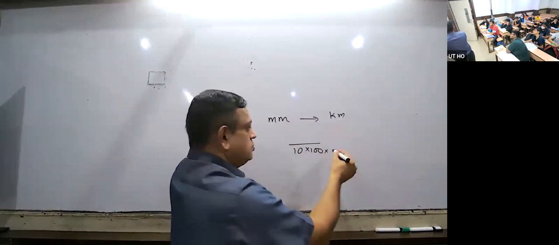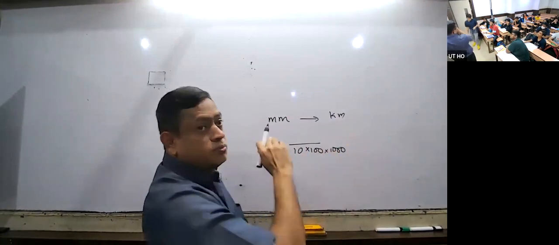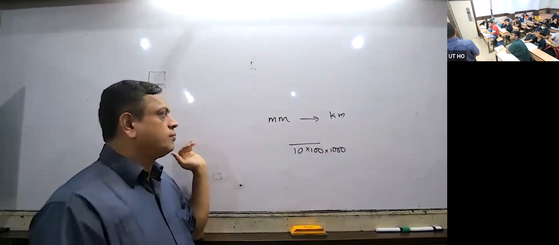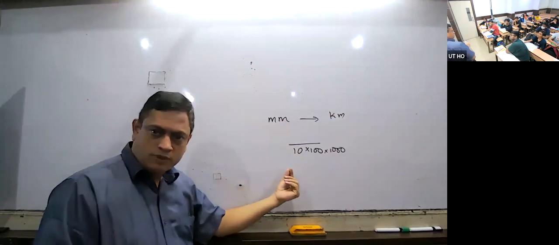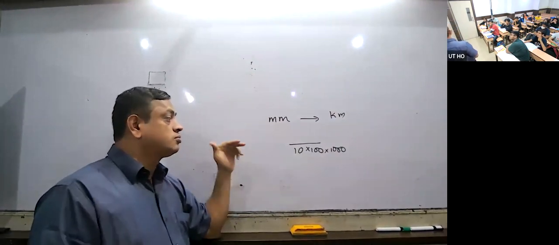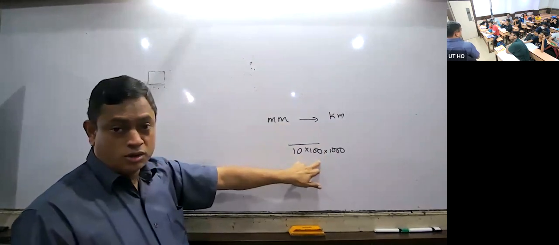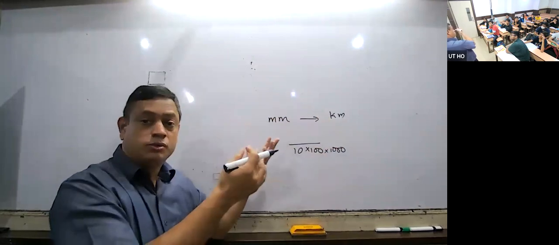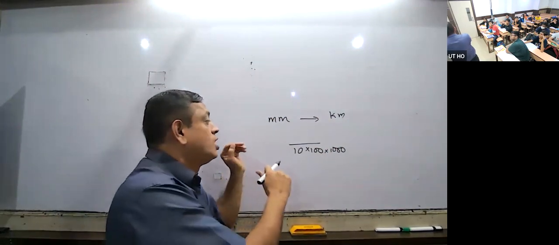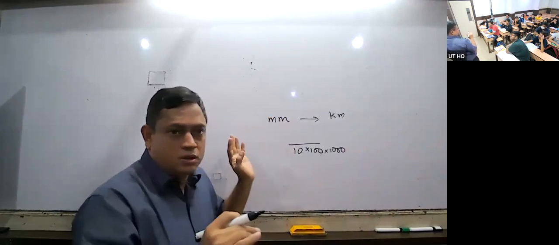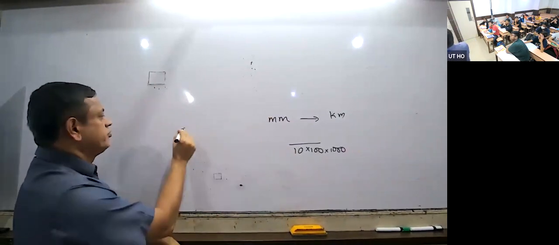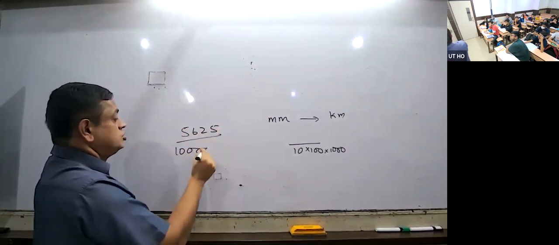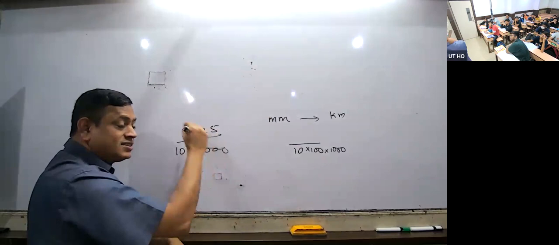Meter to kilometer. You don't need to remember the common conversions; remember it this way. Millimeter to centimeter, divide by 10. Then centimeter to meter, divide by another 100. Understood or not? That is all. Opposite, if kilometer to millimeter, multiply this way. Don't put 1 followed by that many zeros. Why? Suppose it is 5625 divided by 10. If I put that many zeros over there, cancellation will be difficult.